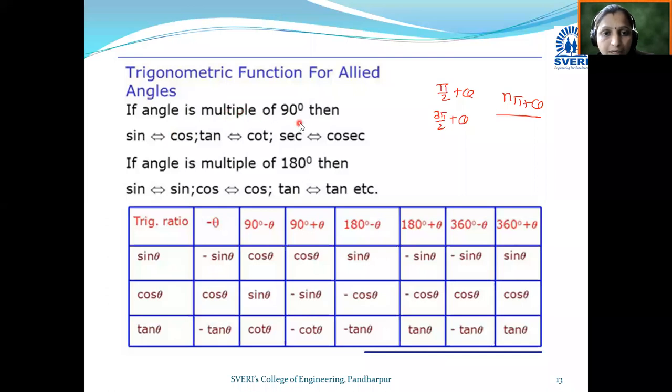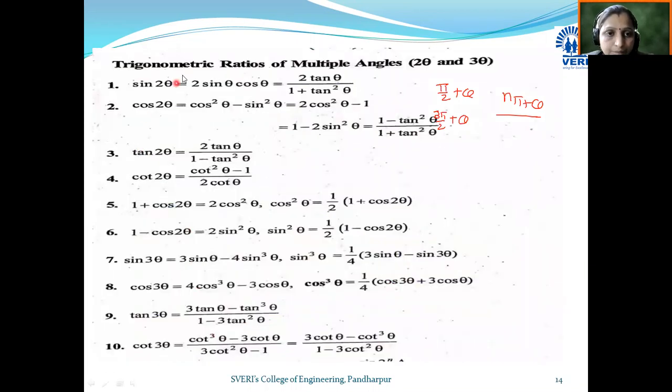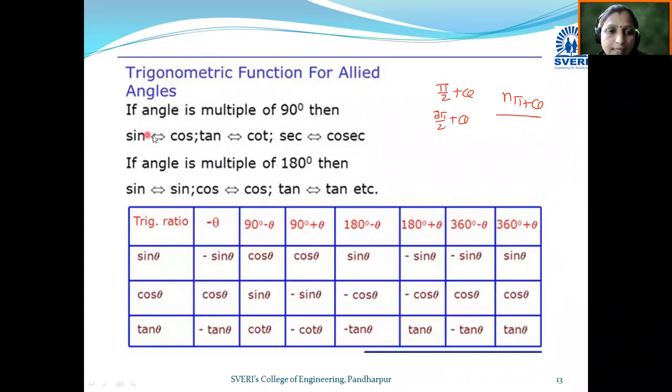If the angle is a multiple of 90 degrees, then on conversion sin becomes cos, tan becomes cot, sec becomes cosec. Second, if the angle is a multiple of 180 degrees, that means pi plus theta, 2 pi plus theta, 3 pi plus theta, like this, then sin becomes sin as it is, cos becomes cos as it is, tan becomes tan as it is. In this way you can remember this formula of allied angles.